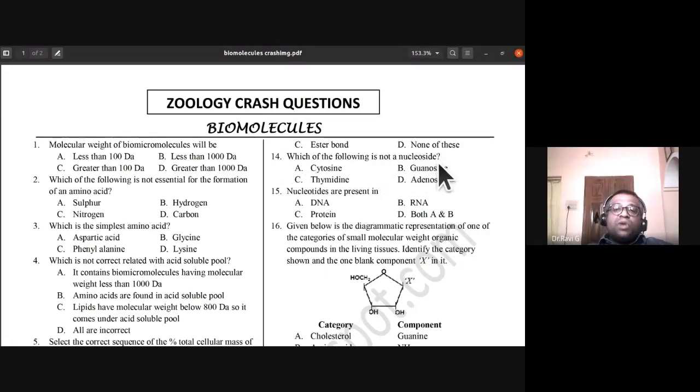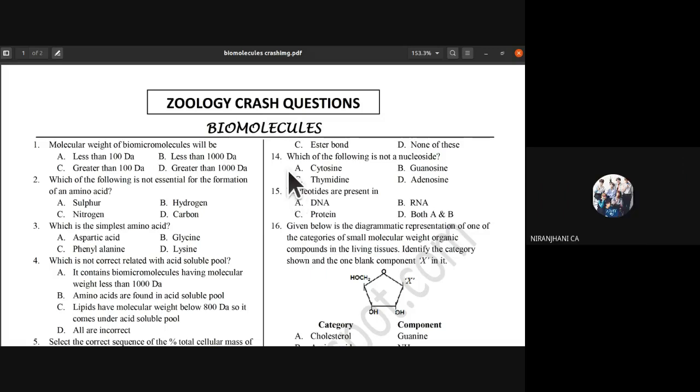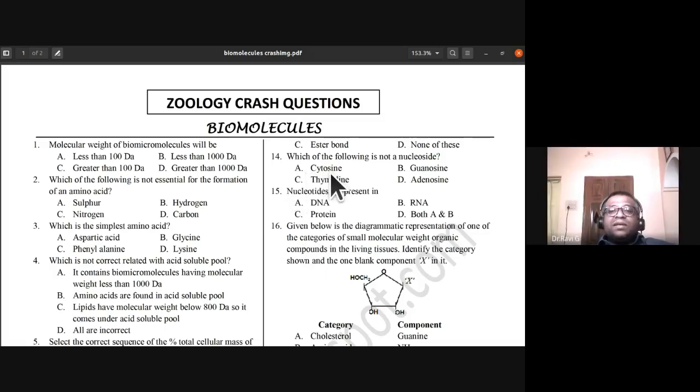Which of the following is not a nucleoside? Nucleoside means nitrogenous base plus sugar. Okay, cytosine, guanosine, thymidine, adenosine. So which is not a nucleoside in this? The answer is very easy. Which is not a nucleoside? Cytosine. The answer is cytosine. Cytosine is a nitrogenous base. If it is in nucleoside form, we call it cytidine, not cytosine. So cytosine is not a nucleoside.